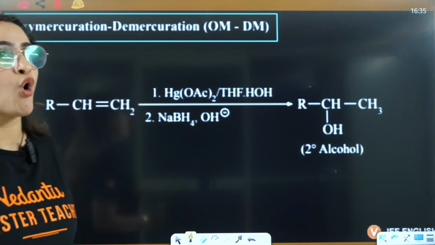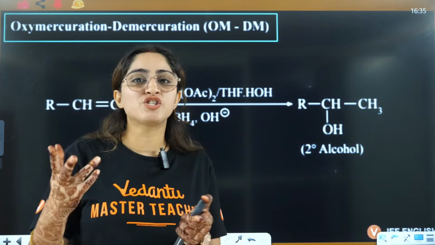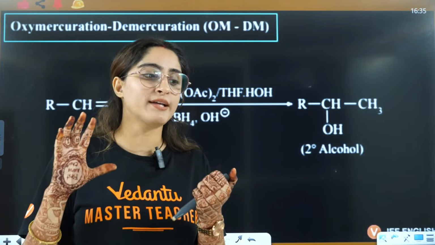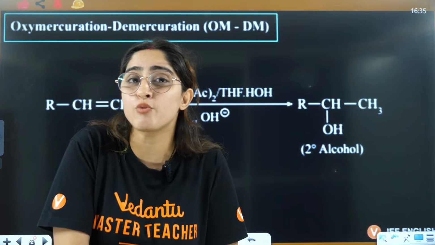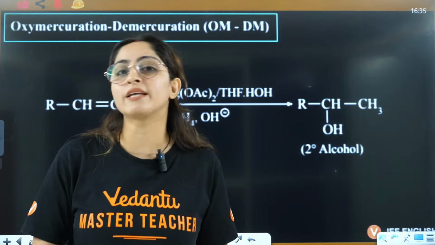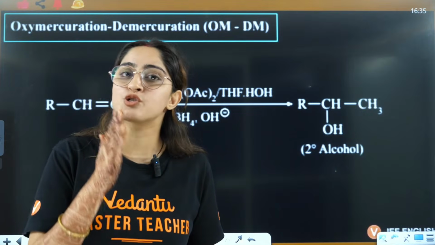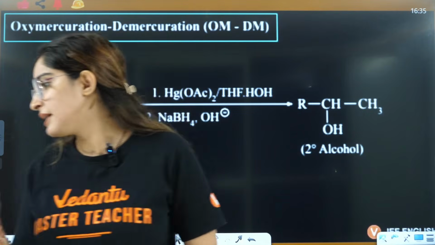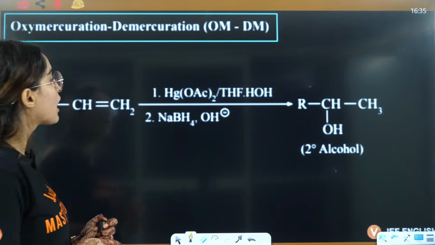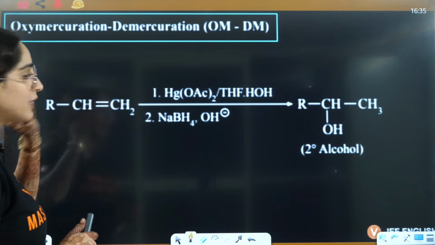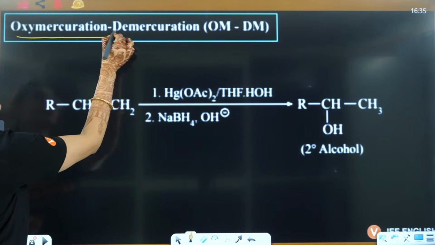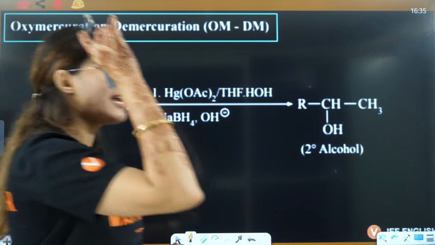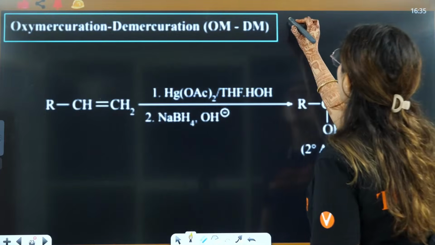Rearrangement can be based on ring expansion, ring contraction, or it can be simple rearrangement because of the more stability of carbocation. Any case can be there, but rearrangement has to be there if it is possible, right? Okay, everybody. So this is the alkene part. Now the next step is oxymercuration, demercuration, and in this case there is no carbocation.